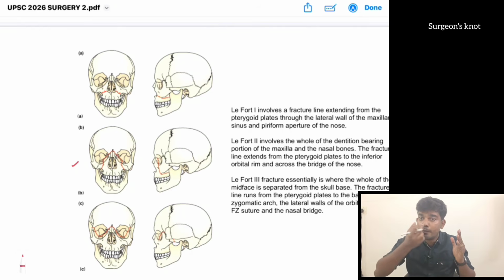So here that is a floating maxilla in Lefort type 2. Then we have Lefort type 3. Here the facial bones are separated from the skull itself.